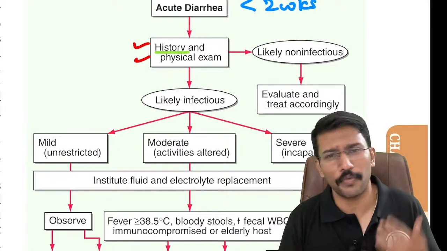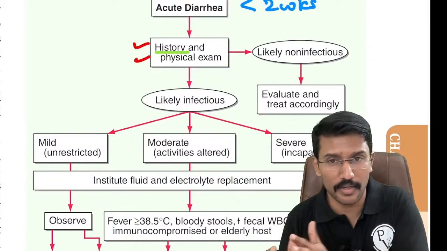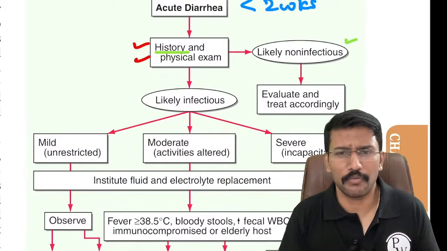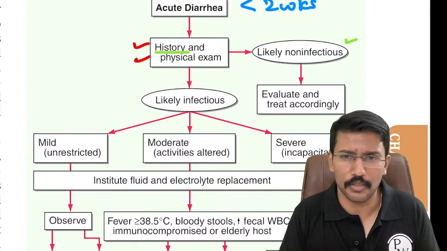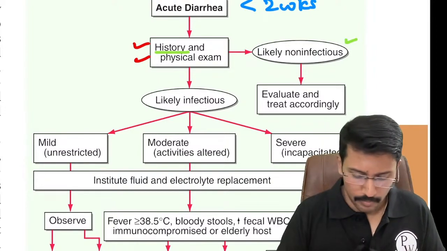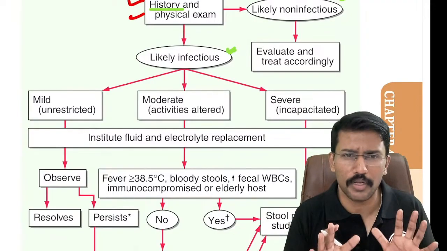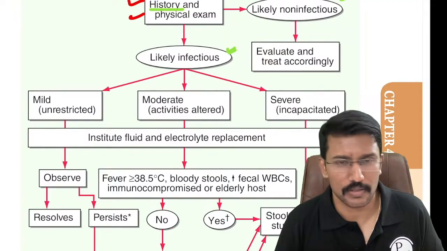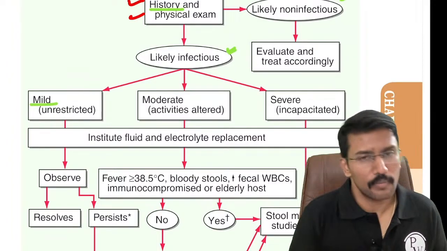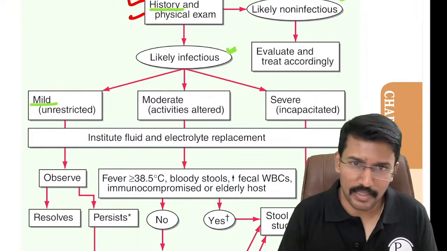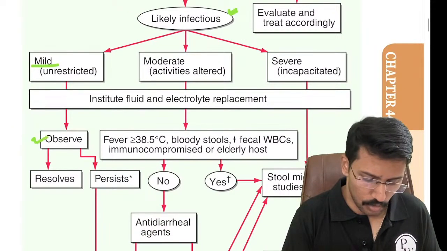So on history, if you find out some clues to say that this is not related to infection, then we have to just treat the underlying issue, right? Erythromycin is inducing it, I have to stop it, that's it. But if I don't find any such pointers towards non-infectious causes, then I would take it as likely infectious. And as I've already told you, most cases are going to be mild and self-limiting. So in such cases, we will just observe them.